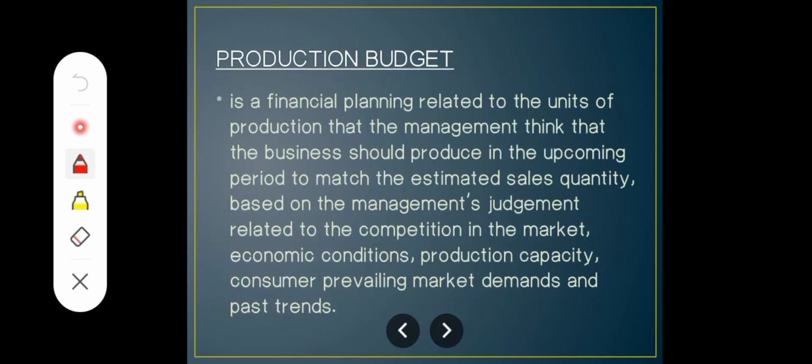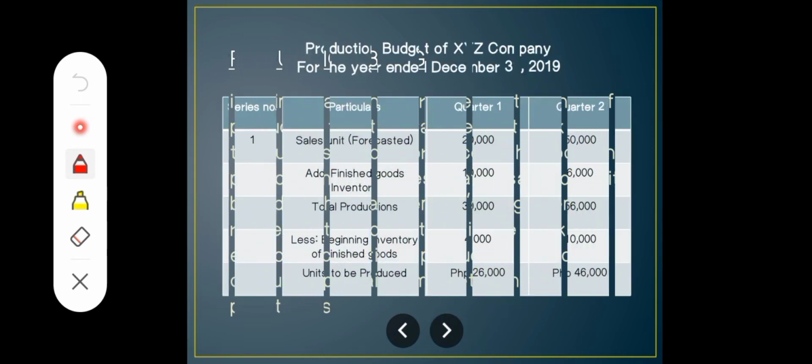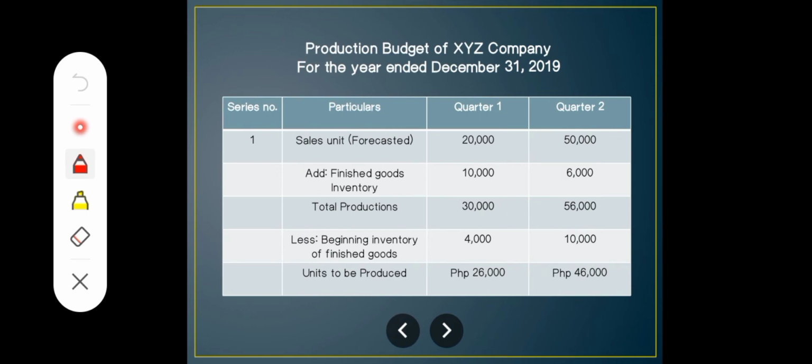So production budget is a financial planning related to the units of production that the management thinks that the business should produce in the upcoming period to match the estimated sales quantity, based on the management judgment related to the competition in the market, the economic conditions, production capacity, prevailing consumer market demands, and past trends. So, the production budget can be expressed in the form of a simple equation: sales units, added by planned inventory to be maintained in the end, and less the inventory in the beginning.